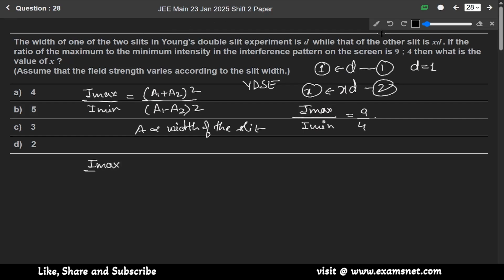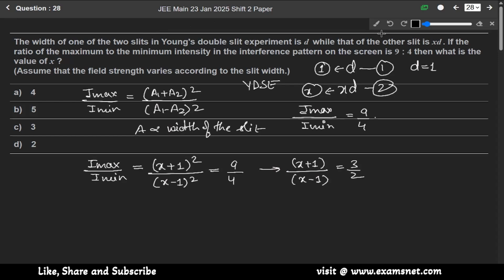I max over I min can be written as (x plus 1)² over (x minus 1)², and it is given as 9 by 4. So from here we can write (x plus 1) over (x minus 1) equals 3 by 2. So 3x minus 3 will be equal to 2x plus 2, so x will be equal to 5. So option B is the correct answer.